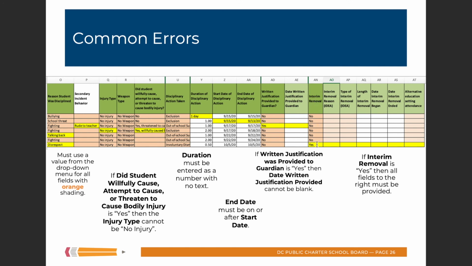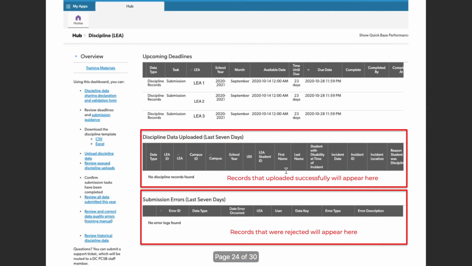Same with interim removal. If you say yes, this was an interim removal, you have to fill out all of these fields as well. You cannot leave them blank. So these are all things that might cause your record to be rejected. So if a record is rejected, it's going to show up here. You'll see information about why that record was rejected.